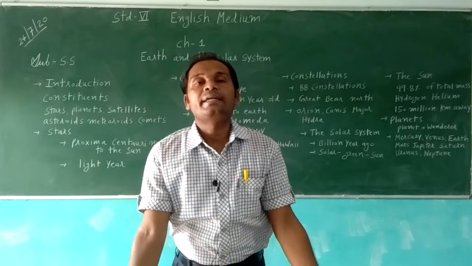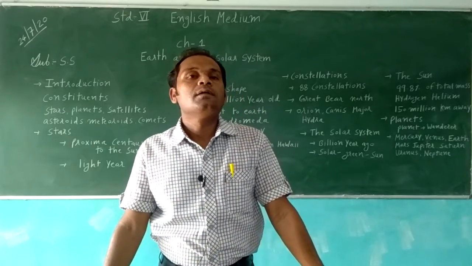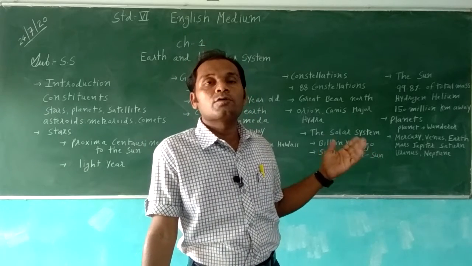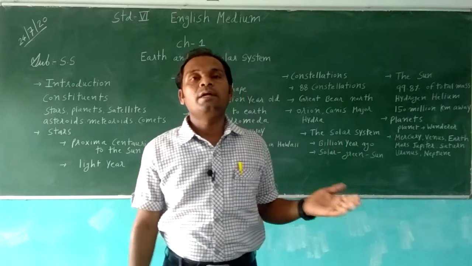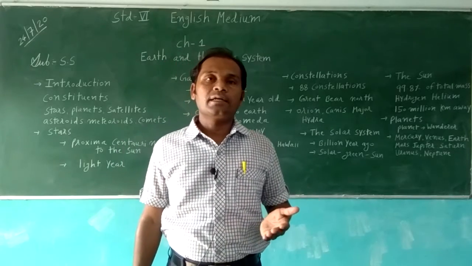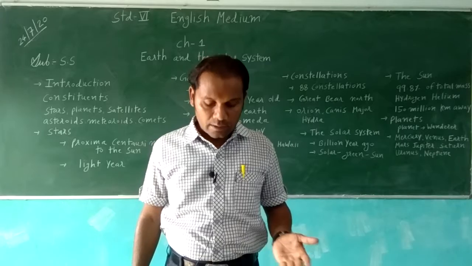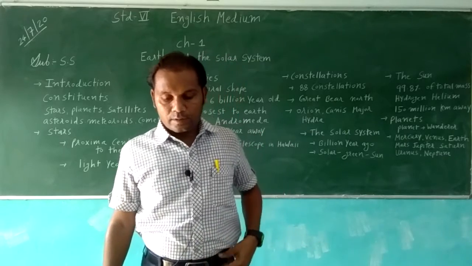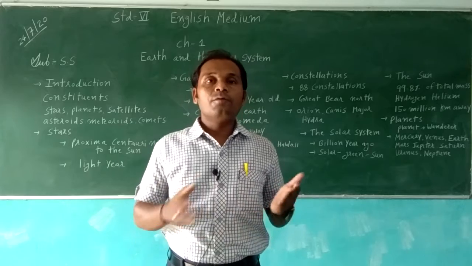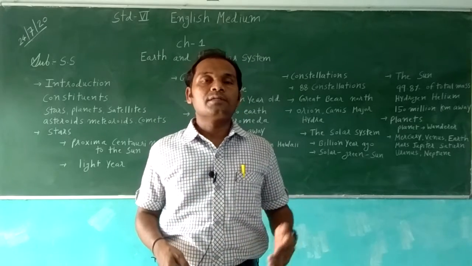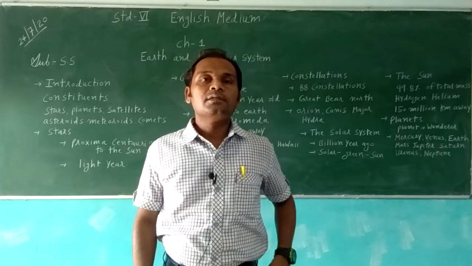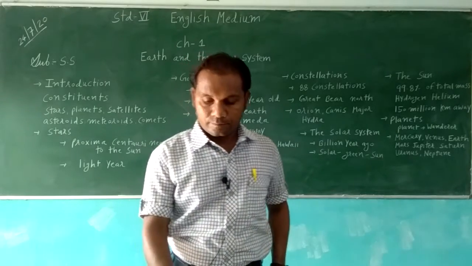Planets reflect the light of the sun. They do not have their own light. They are not luminous objects. They just reflect whatever light they get from the sun, and because they reflect the sunlight, it is possible for us to see them.